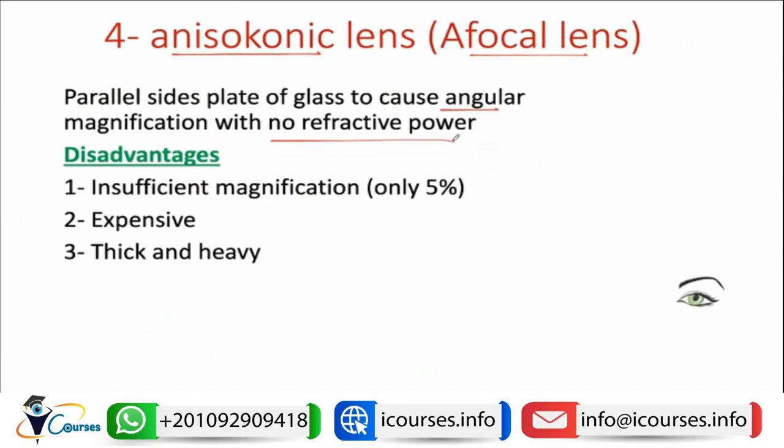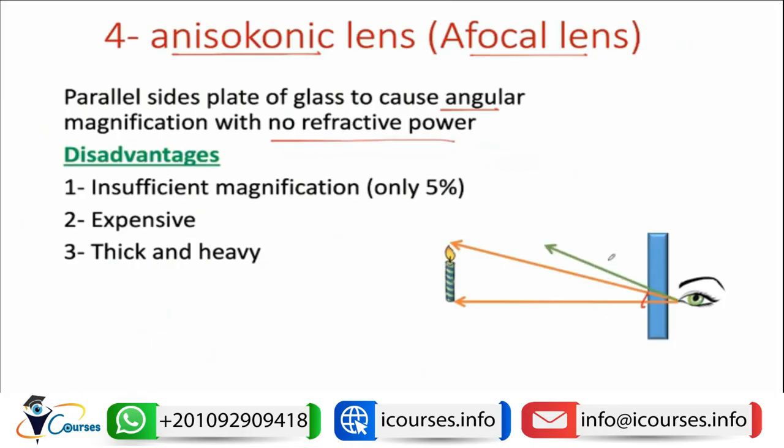So when the eye is looking at an object, this will be making a visual angle of this ratio. However, if we put a parallel plate of glass, this glass has no refractive power, so it will not cause any changes in the refraction, but it will cause only magnification. So it will see a magnified virtual image of the target because it will increase the angle subtended at the eye.